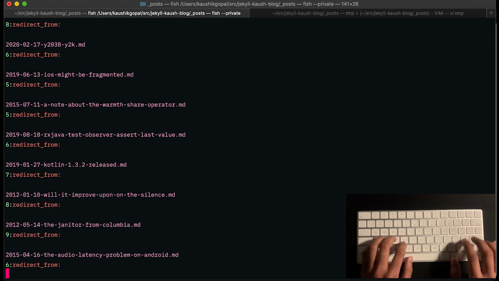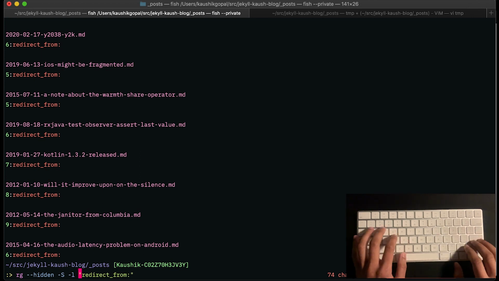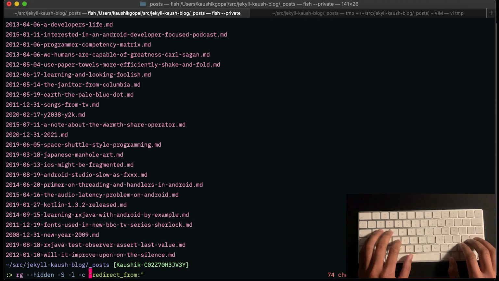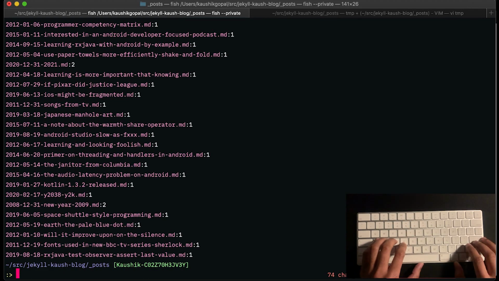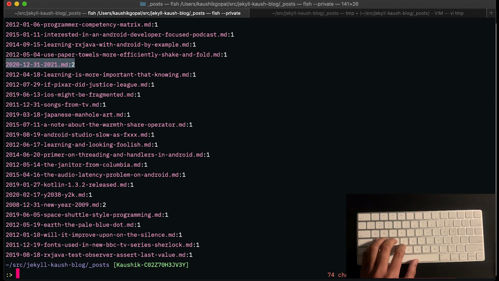So this will search through every single file here. I'm going to say I only want to list the file names. Don't show me the actual content because that isn't useful here. So it lists all the file names. But I also want to say, hey, display the count in ripgrep. So how many times does redirect from occur in every single file? And so if you can observe here, there are some that have it twice, and these are exactly the kind of ones I want to filter out.